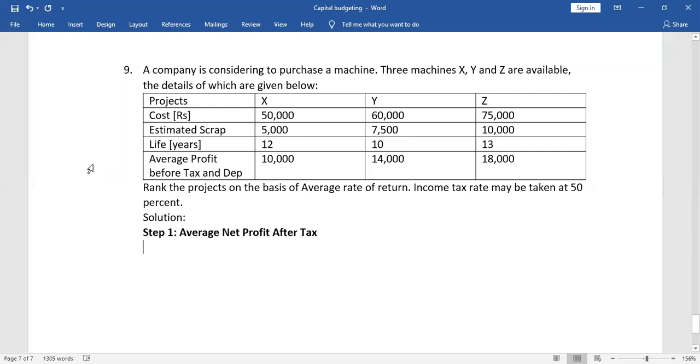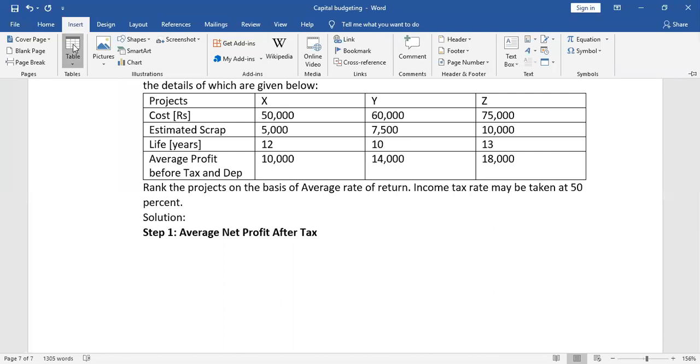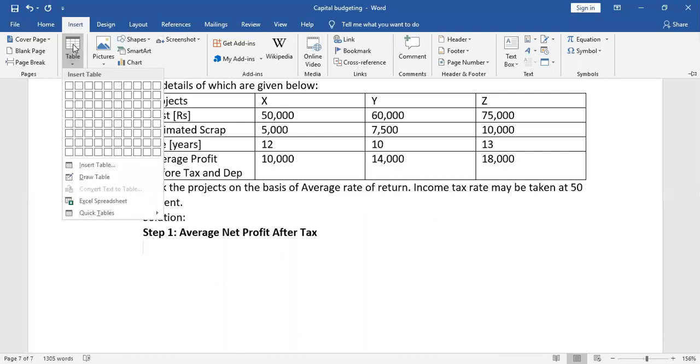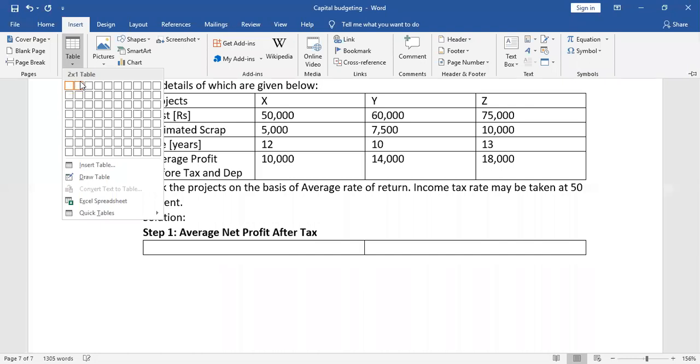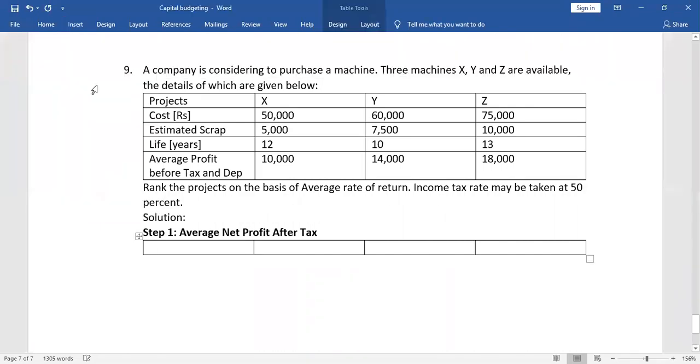For that, we have to insert a table. In the table, for particulars X, Y, and Z, we will prepare 4 columns, 4 rows.